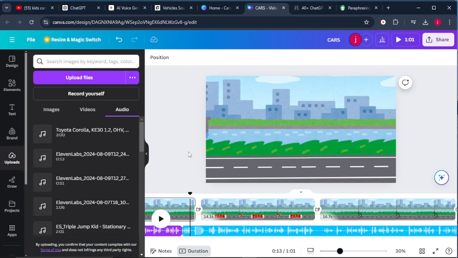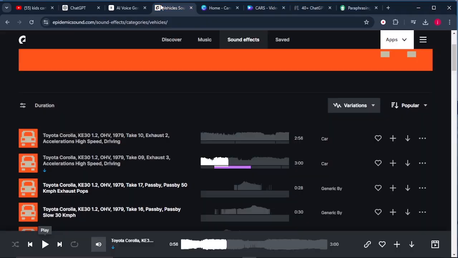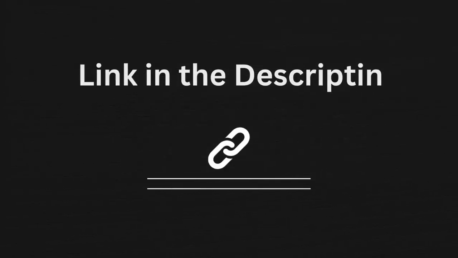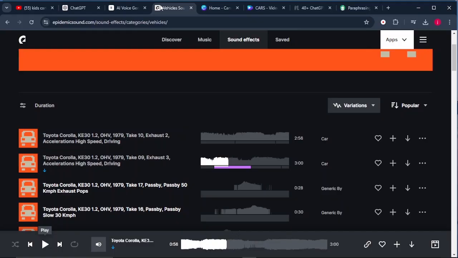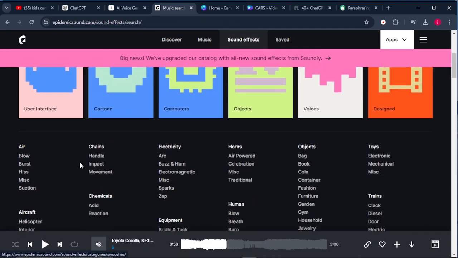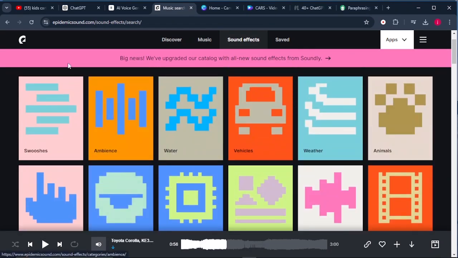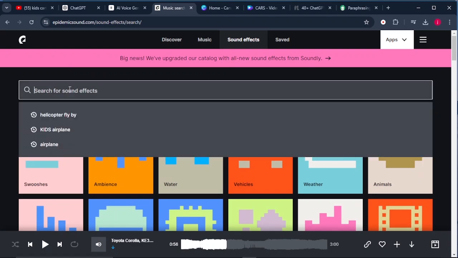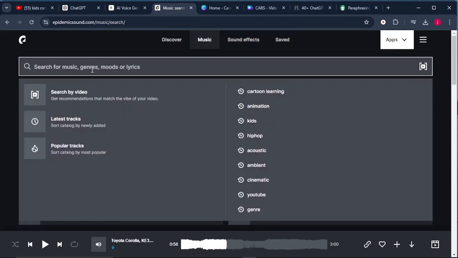So once the animation is done, you add in some sound effect and some background music by simply coming to Epidemic Sounds. I'll leave the link in the description so that you can try it by yourself. And from there, all you have to do is come to sound effects, and there are different sound effects that you can choose from, or you can specifically search for a sound that you're looking for. From there, you can come to where it says music and search for a music style that you're looking for and add it to your project and make that complete awesome video that you're looking for.